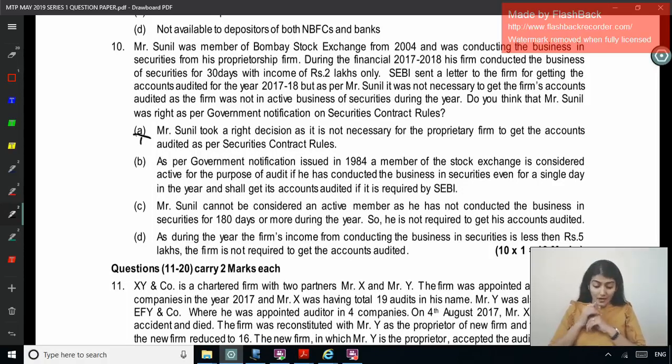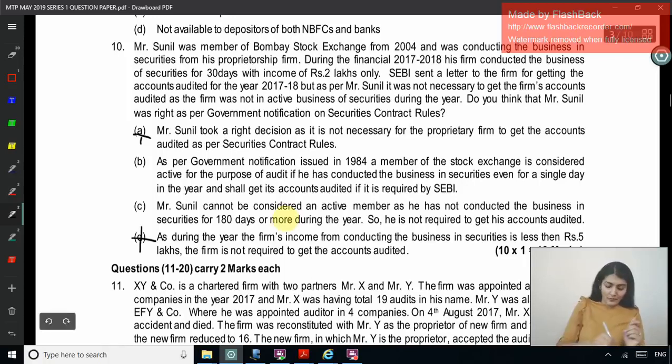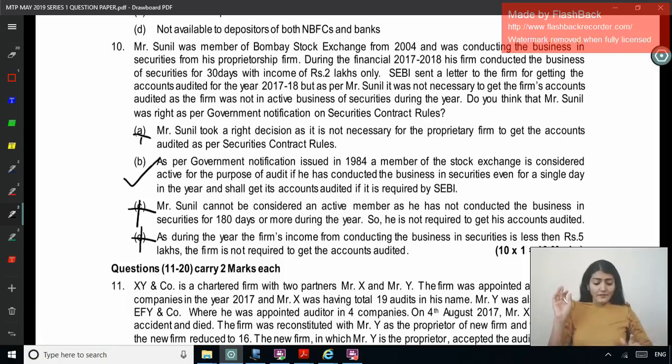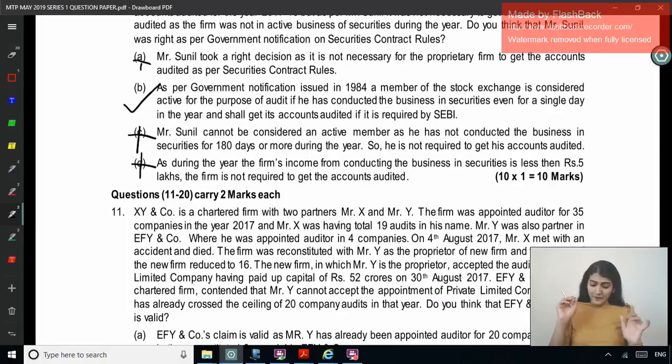Option C: If it is required, Sunil cannot be considered an active member as he has not conducted the business in securities for 180 days or more. Option D: As during the year the firm's income from conducting the business in securities is less than 5 lakh, the firm is not required to get the accounts audited. There is no concept of 5 lakh, no concept of 180 days; there is a concept of even a single day. Right, so the correct option over here is B.